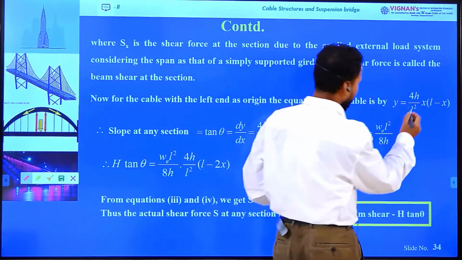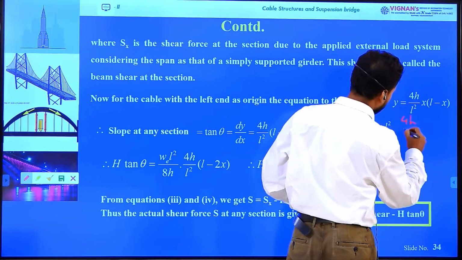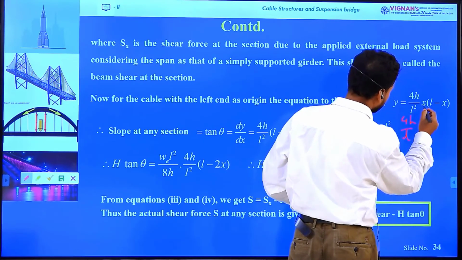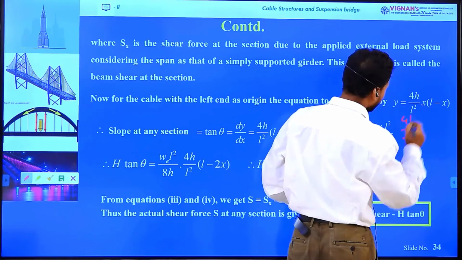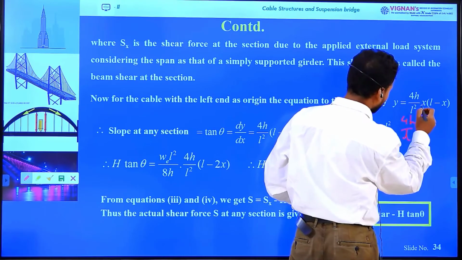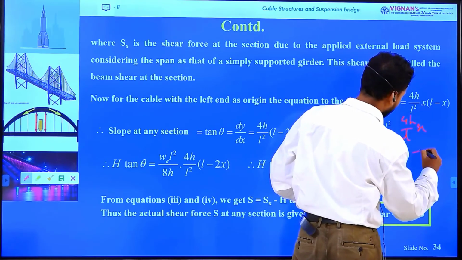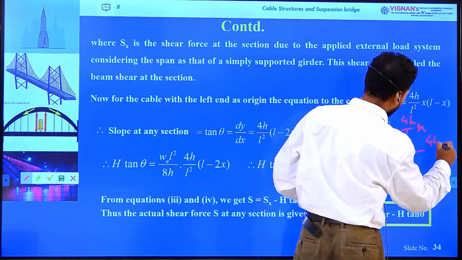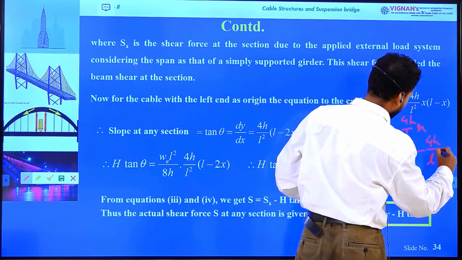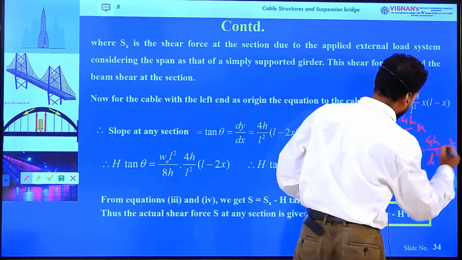Just see here, here is 4h by L square into x into L. So L will be cancelled, so we will get x minus 4h by L square into x square.